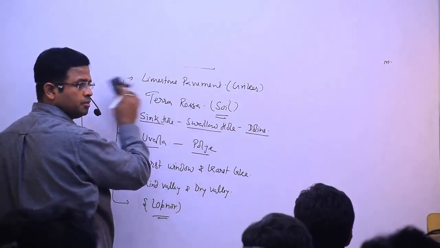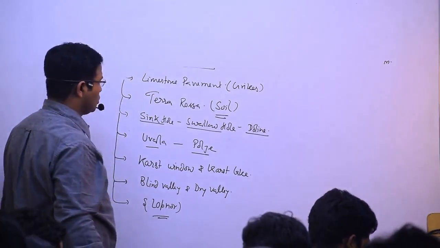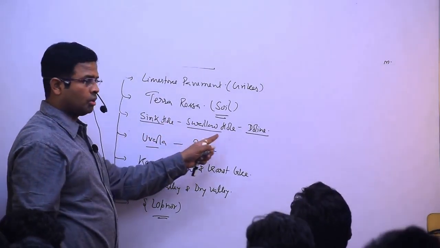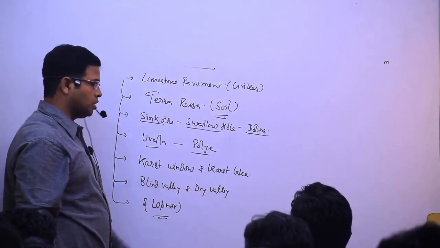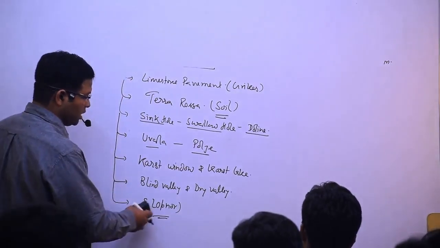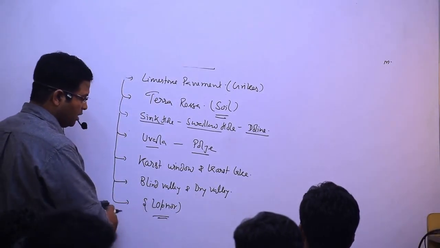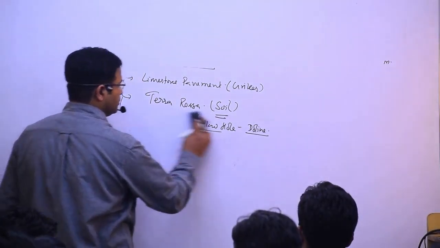Shall I remove this? Limestone pavement, Terra Rossa, sinkhole, swallow hole, doline, then Uvala, Polje, karst window and karst lake, and blind valley and dry valley. And thereafter one little bit idea I'll give, what is Lukno. And then in the mains this question can be asked. In the mains this question: discuss karst landform.